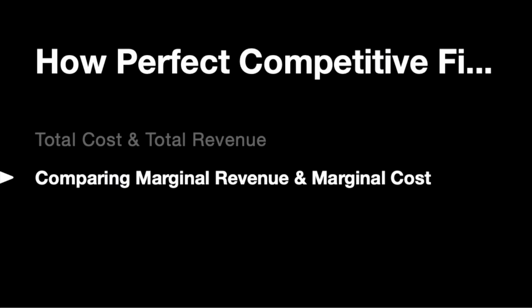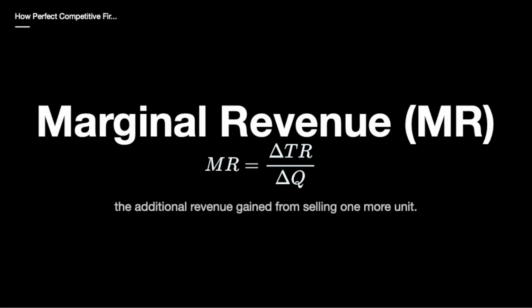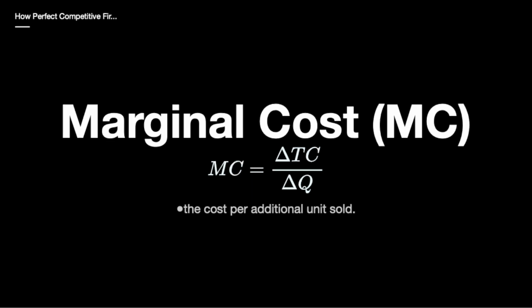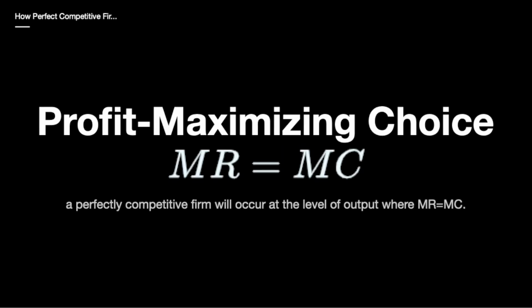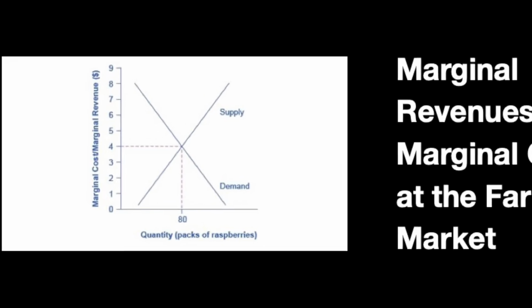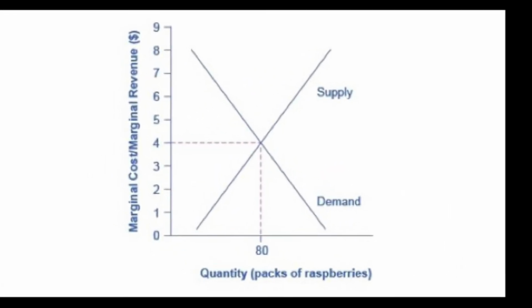Comparing marginal revenue and marginal cost. Marginal revenue is the additional revenue gained from selling one more unit. Marginal revenue is equal to the change in total revenue divided by the change in quantity. Marginal cost is the cost per additional unit sold. Marginal cost is equal to the change in total cost divided by the change in quantity. The profit maximizing choice for a perfectly competitive firm will occur at the level of output where marginal revenue is equal to marginal cost.